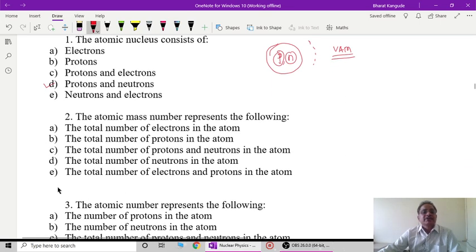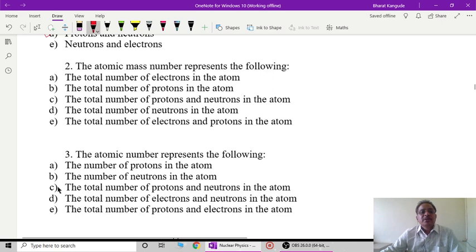Okay, second question. The atomic mass number represents the following. Again, as we have seen earlier, we define any nucleus this way. For example, if I am writing carbon 6C12, we use this nomenclature. This is Z, the number of protons, which is called the atomic number. Then X is the symbol for that nucleus or that particular element, and A is called the atomic mass number.